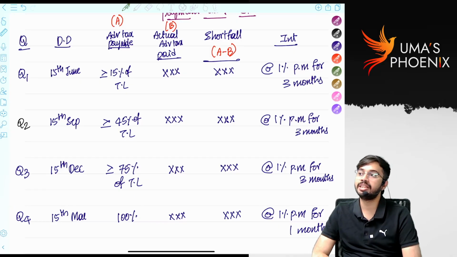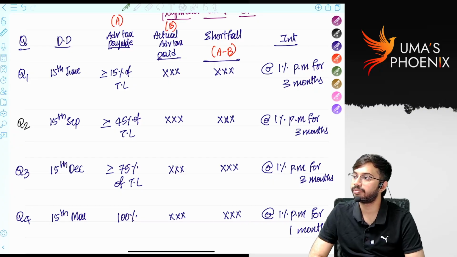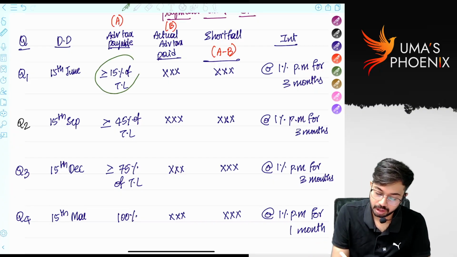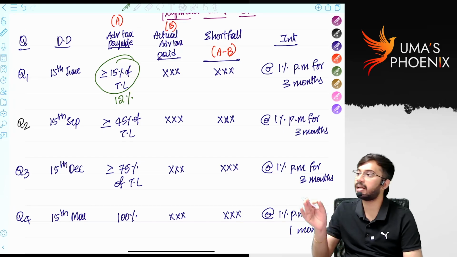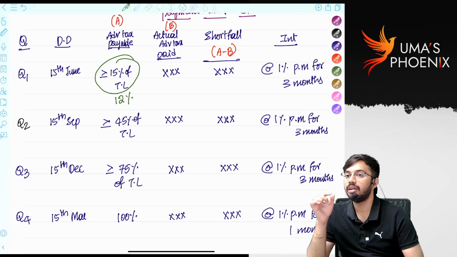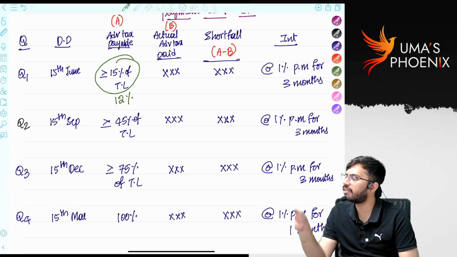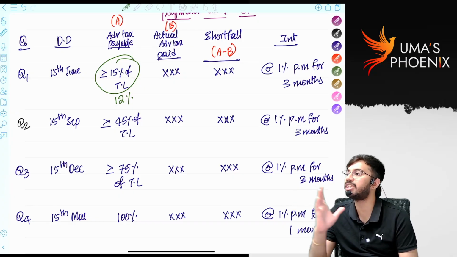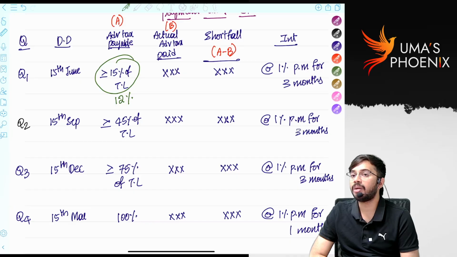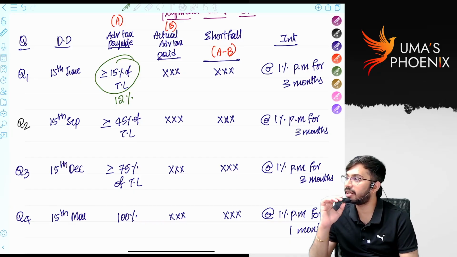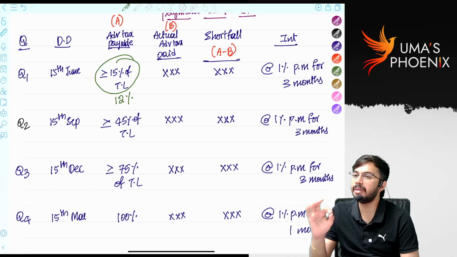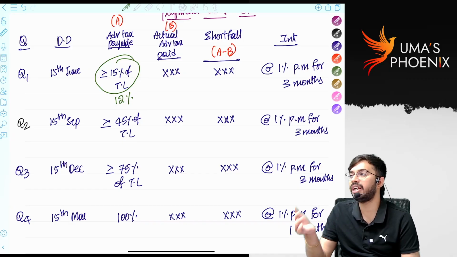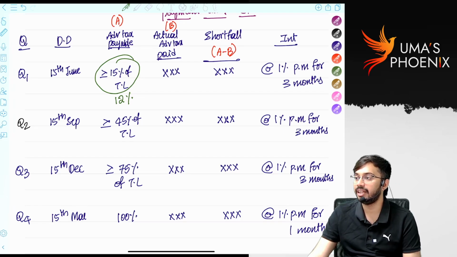How much advance tax is required to be paid in Q1? 15%. But if minimum 12% advance tax is paid, then it is default only. He is required to pay 15% advance tax, but he paid only 12% advance tax. It is default. Even though it is default, some relaxation was given. On or before Q1, 15% advance tax is required to be paid. But if he pays minimum 12% advance tax, even though he defaulted, still no interest will be levied under section 234C. Is it clear?